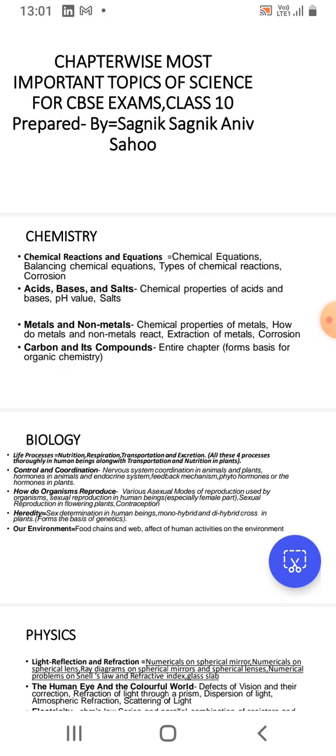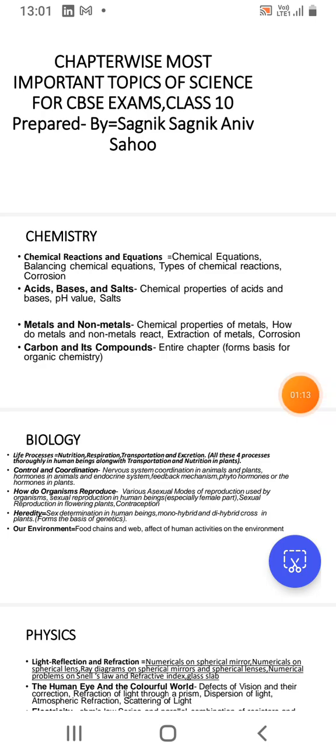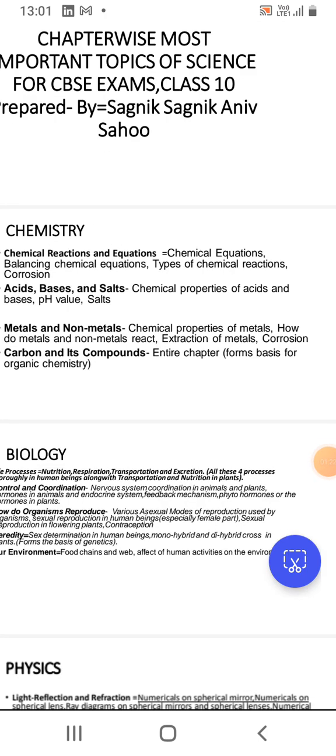Then metals and non-metals. In metals and non-metals, chemical properties of metals, how do metals and non-metals react, extraction of metals, corrosion. Corrosion is also given in chemical reactions and equations, and corrosion is also given in metals and non-metals. But in chemical reactions and equations, very limited information is given. In metals and non-metals, more information is also provided on corrosion and the methods to prevent corrosion, etc.